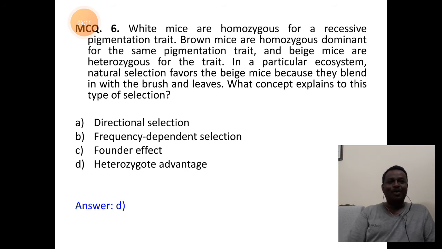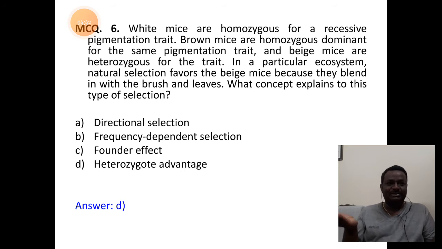White mice are homozygous. Please concentrate on the question. White mice are homozygous for a recessive pigmentation trait. So it means recessive individuals are white in color. They have homozygous genotype, obviously. Brown mice are homozygous for dominant. So we have brown and white pigmentation of the mice.